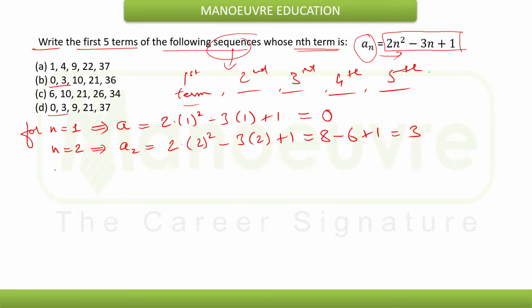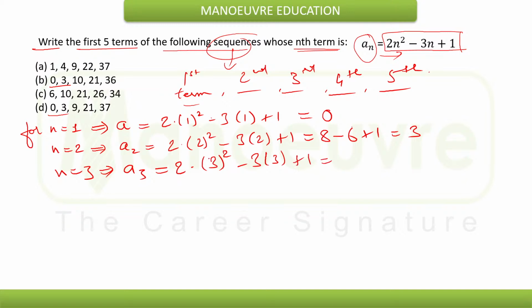We need to find one more value. For n is equal to 3, a3 will be equal to what? Let's check it out. That will be 2 into 3 square minus 3 into 3 plus 1.